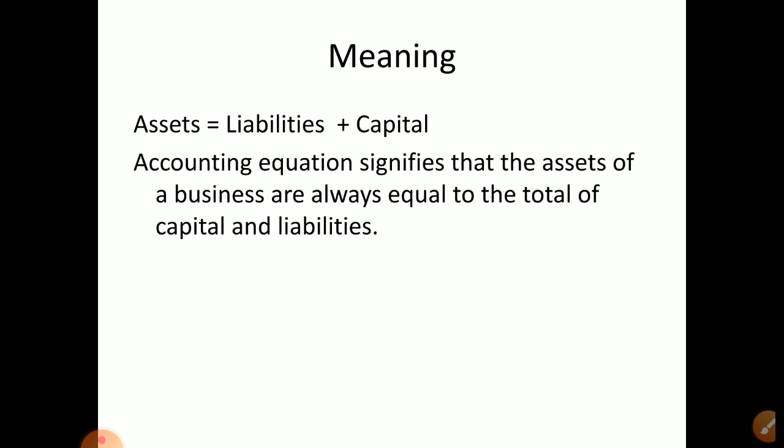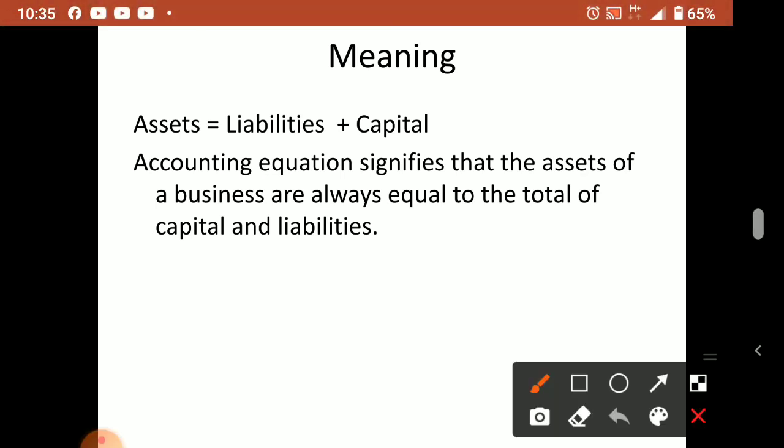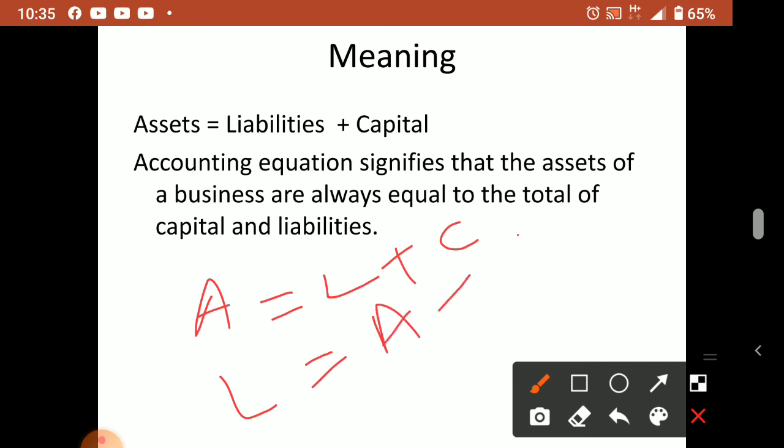So what do you mean by accounting equation? It signifies that the assets of a business are always equal to the total of capital and liabilities. Okay, already I explained, assets is one side and liability plus capital on another side. So from this equation how to calculate liability? Liability is equal to assets minus capital.